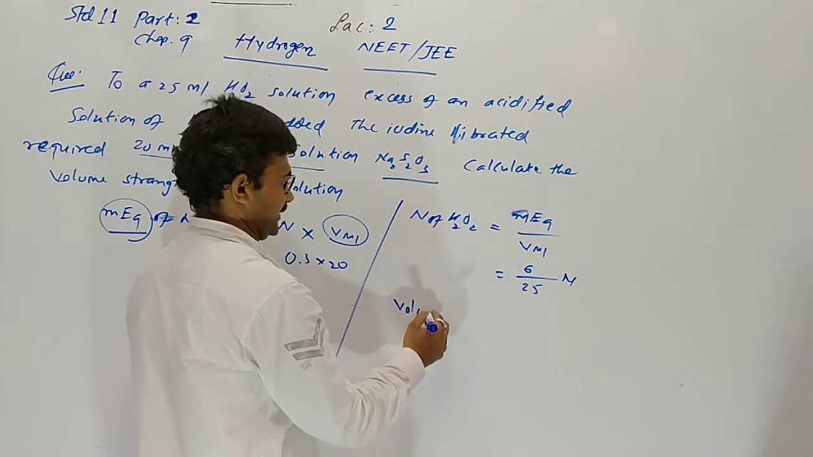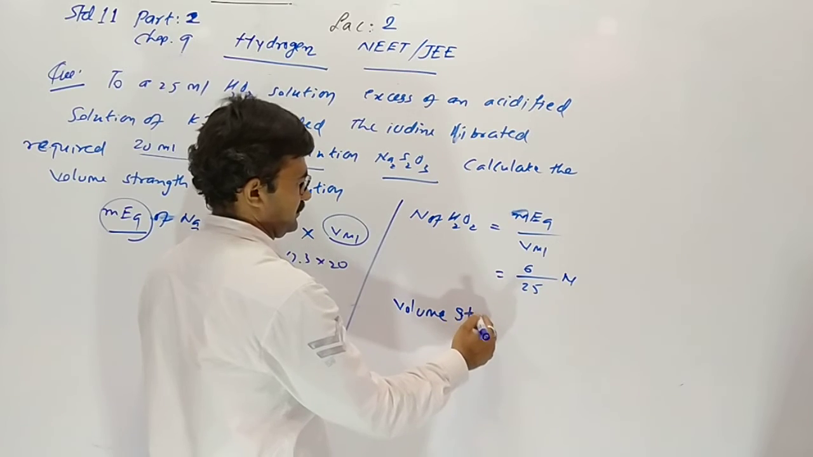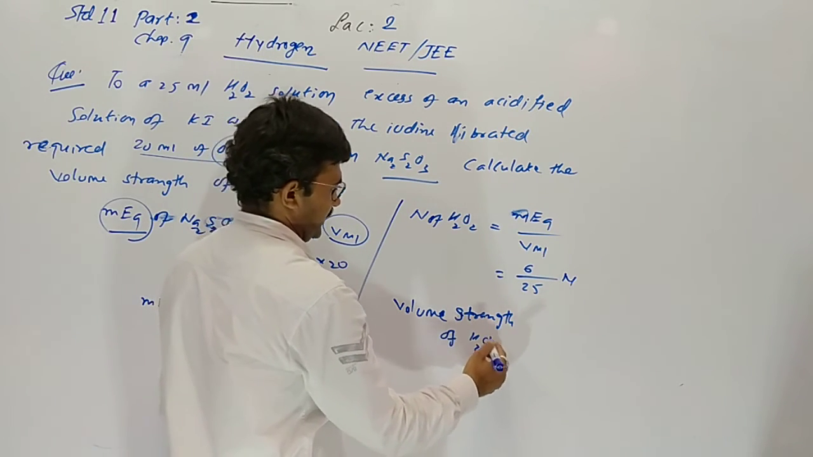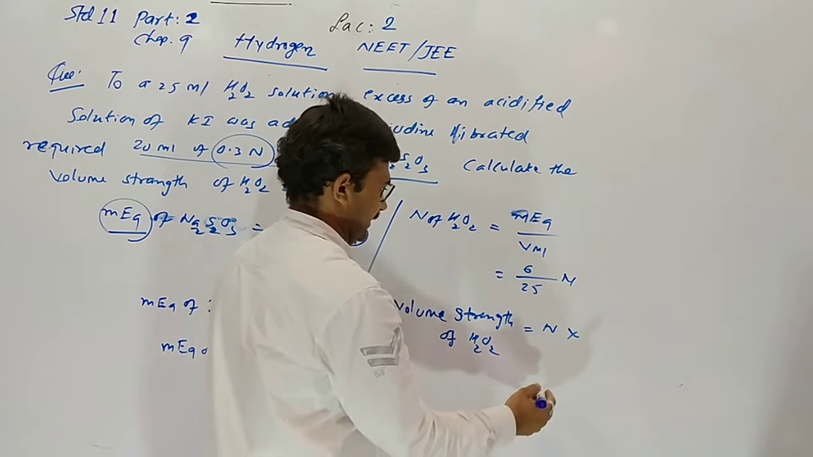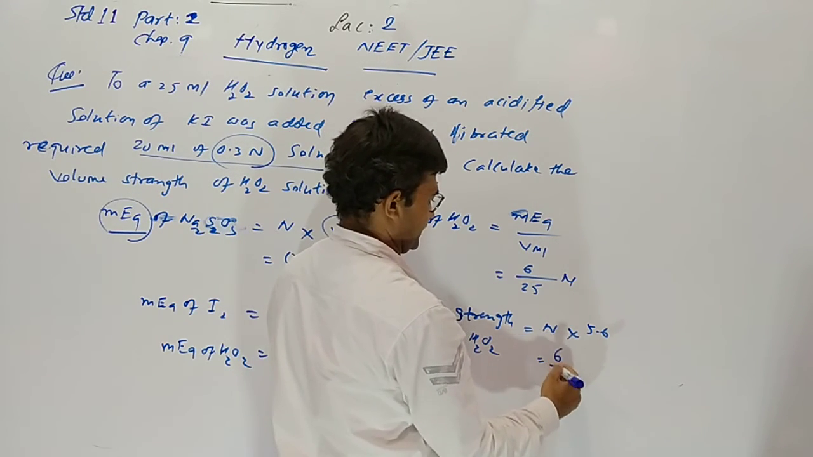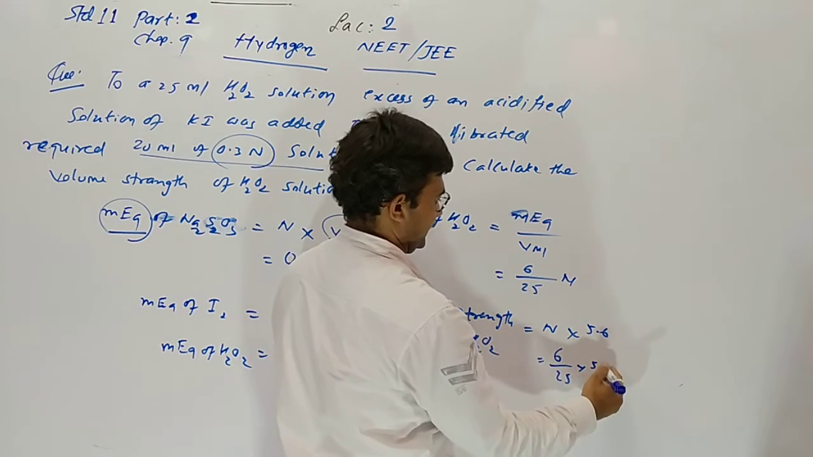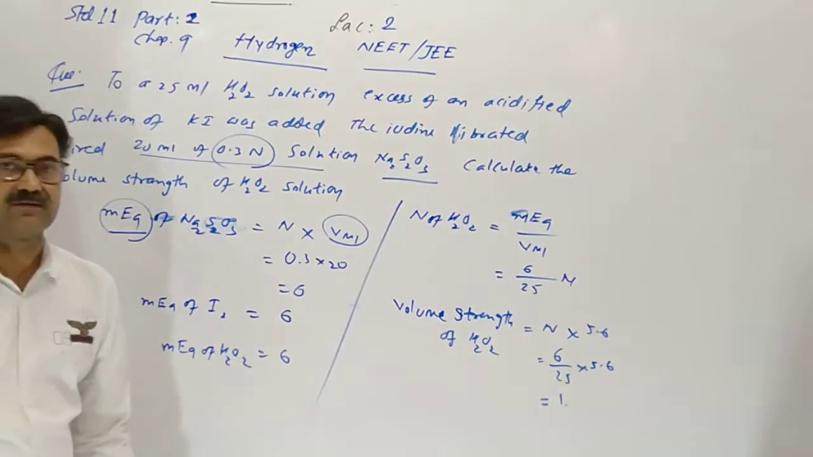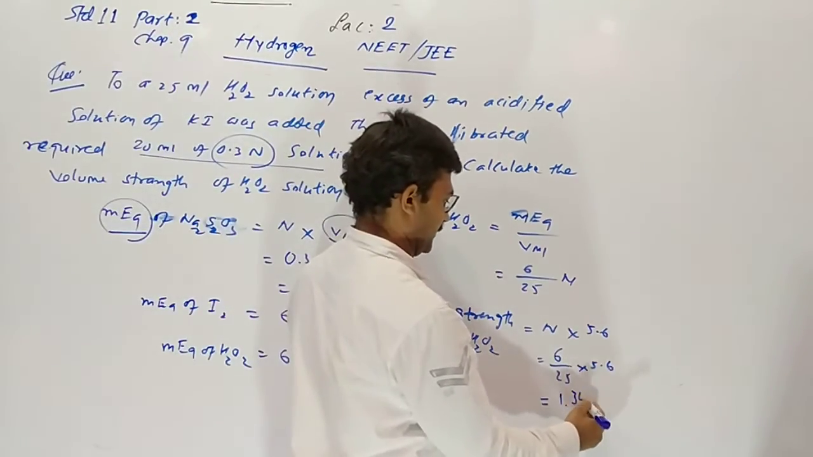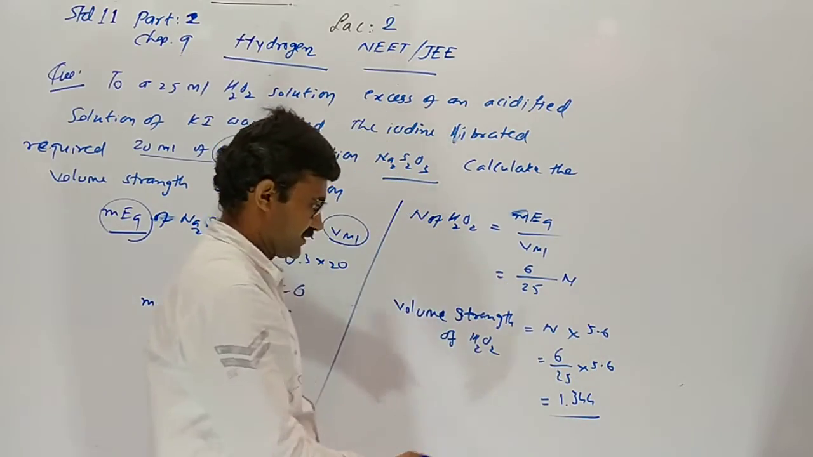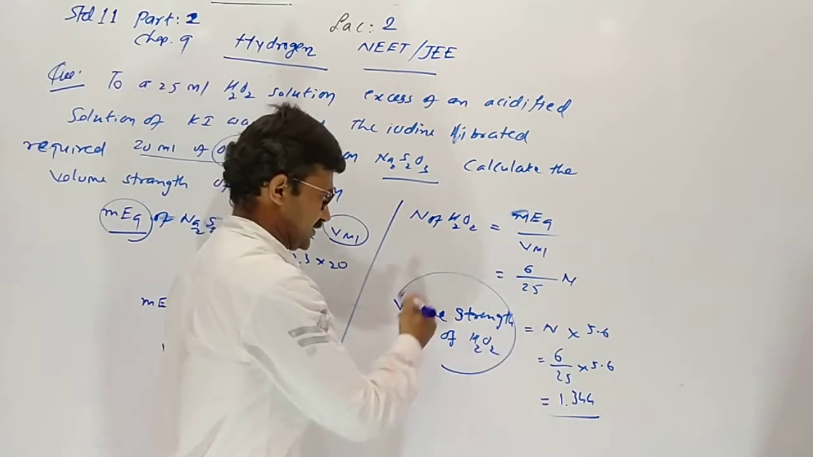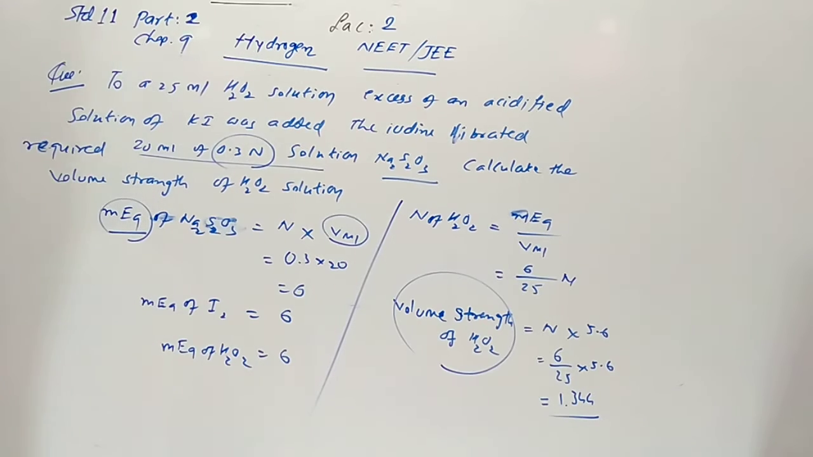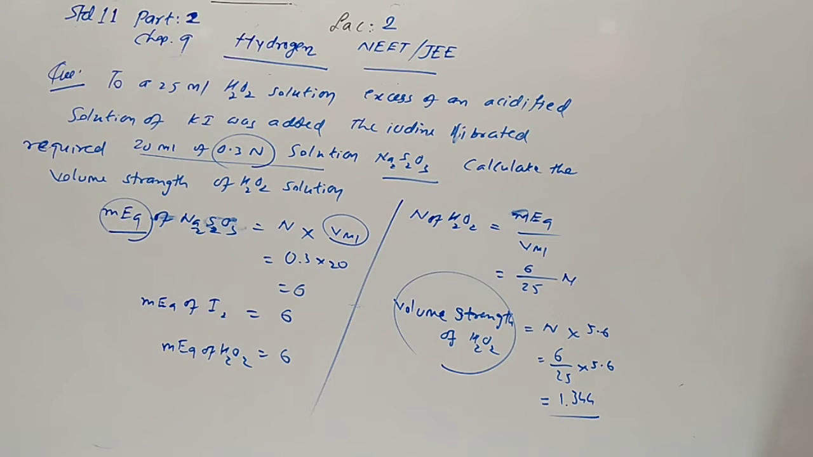So the volume strength of hydrogen peroxide will be normality into 5.6: 6 by 25 into 5.6, so 1.344. It means that 1 liter of hydrogen peroxide solution on decomposition gives 1.344 liter oxygen gas. That is the meaning of it.